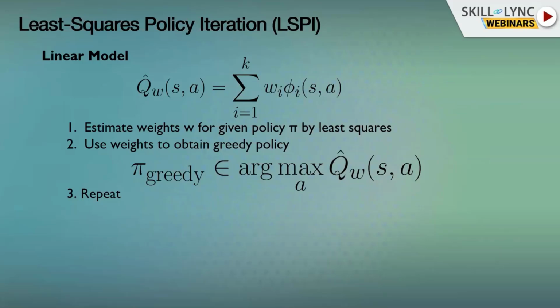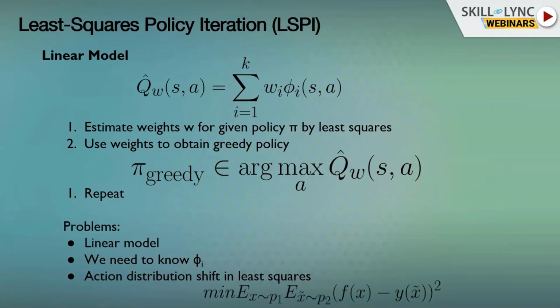Now, what's the problem with this whole thing? First of all, it's a linear model. Of course, we know that many problems are not really linear. Here we need to know the actual features of the problem. Also, there are actually a lot of other problems here. One thing that is not even written here is that in the offline data, we don't necessarily have data on the whole state space, right? We might only have data on a certain area of the state space.